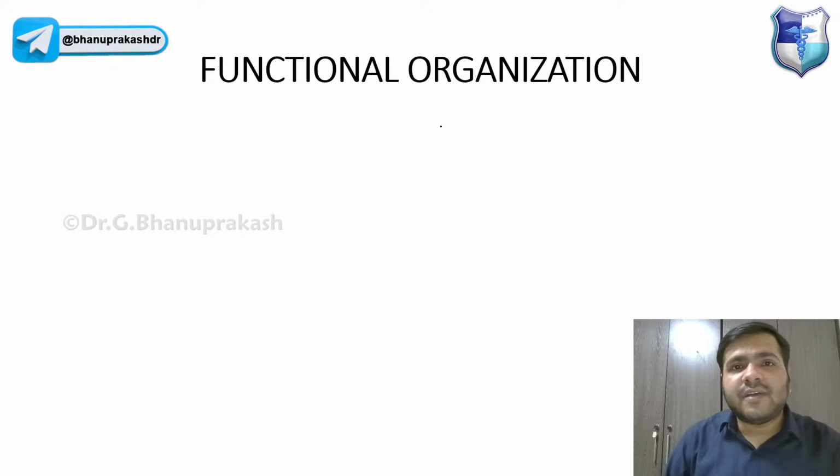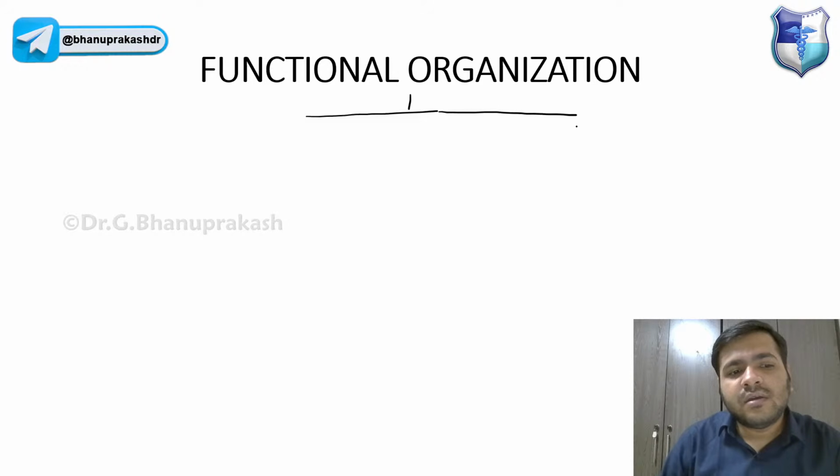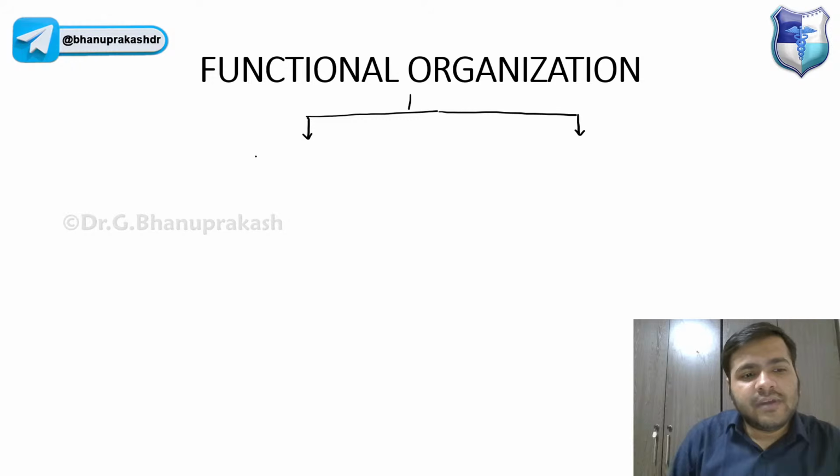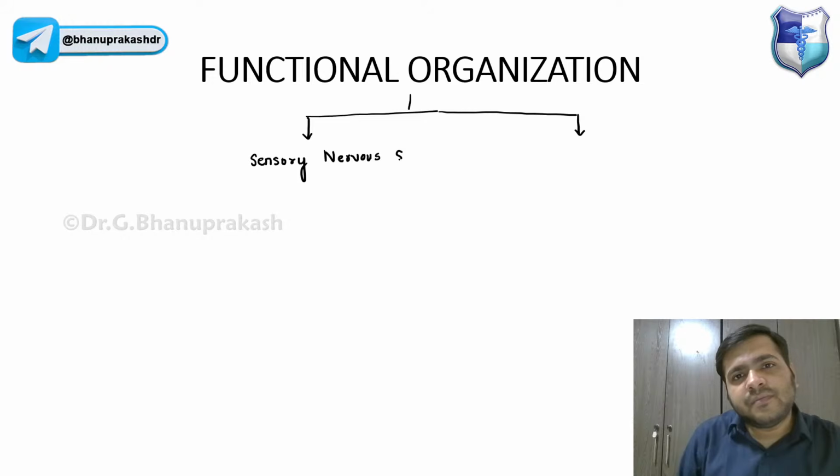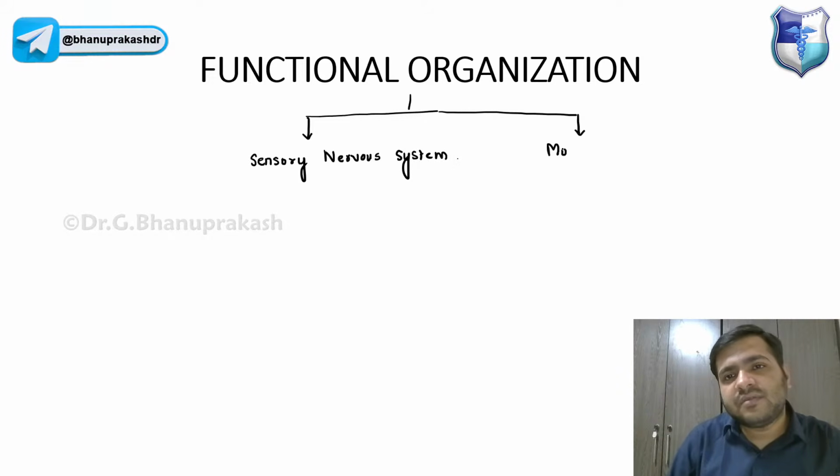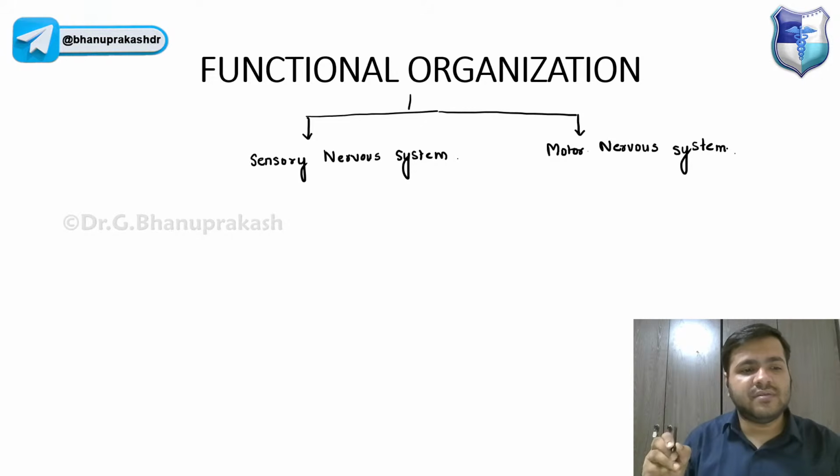So remember, guys, the functional organization basically divides the nervous system into two parts: the sensory nervous system and the motor nervous system.